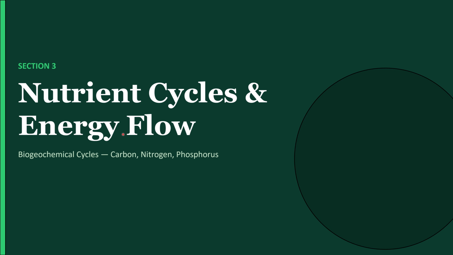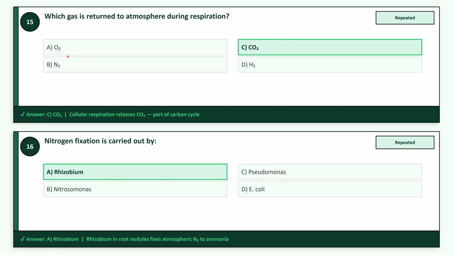Section 3, that is nutrient cycles and energy flow. Here we will complete biogeochemical cycles, carbon, nitrogen and phosphorus. Question 15, which is a repeated question, which gas is returned to the atmosphere during respiration? It's option C, carbon dioxide gas. Question 16, again a repeated question, nitrogen fixation is carried out by, option A, rhizobium.